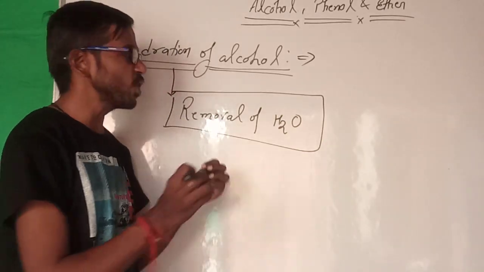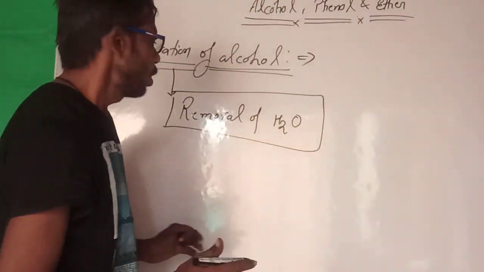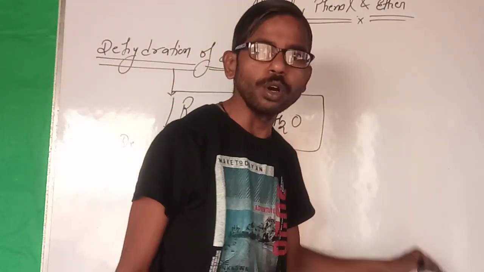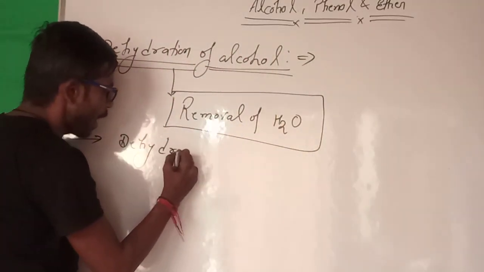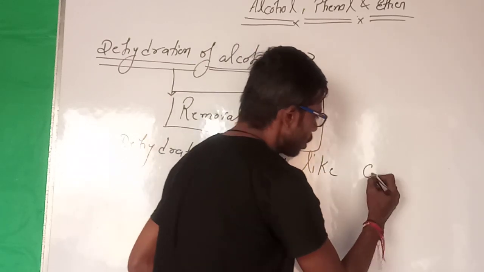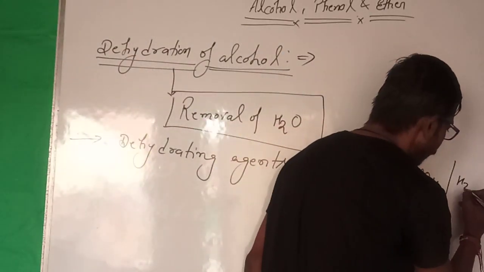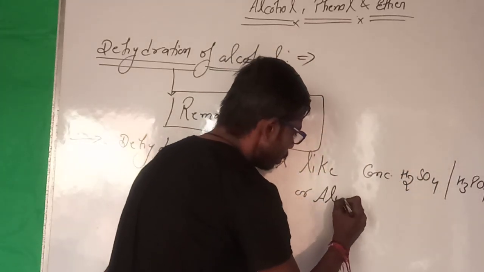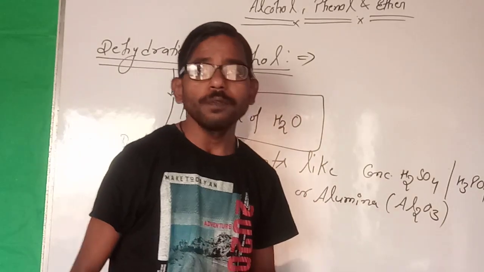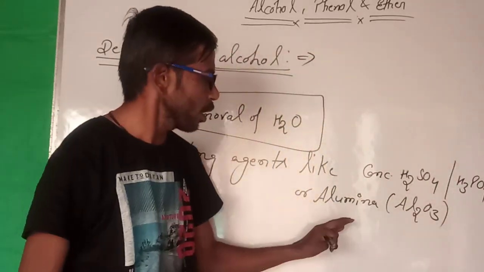Now the question arises: which substances or reagents bring about dehydration? For the dehydration of alcohol, we can use a dehydrating agent like concentrated H2SO4, H3PO4, or alumina, Al2O3.